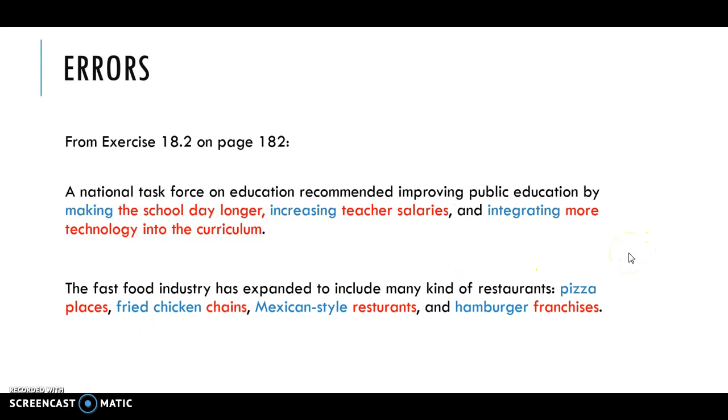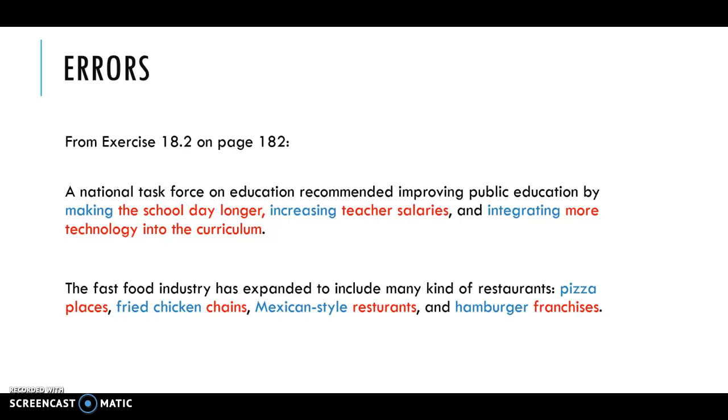And so here is how it could be corrected. By adding in a new verb, increasing, for the second item there, increasing teacher salaries, now we've got three ing verbs, right? Making, increasing, and integrating. And then it talks about what those things, the phrases following that, what they're making, what they're increasing, what they're integrating, right? And those can be switched around.